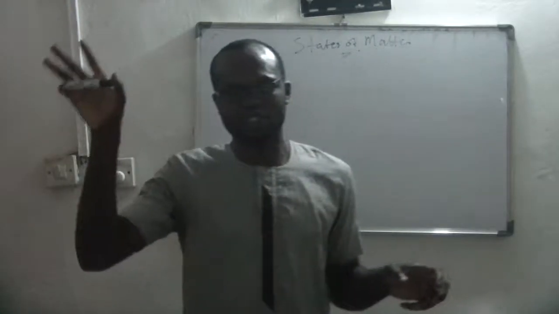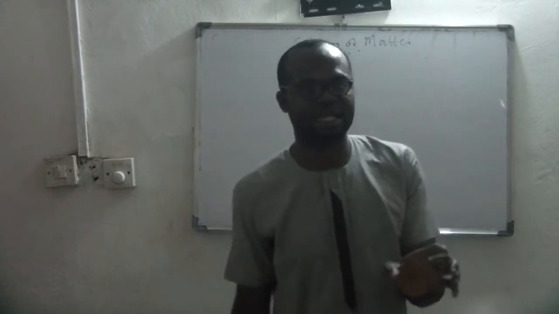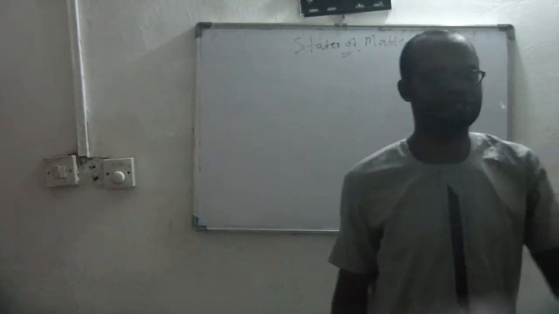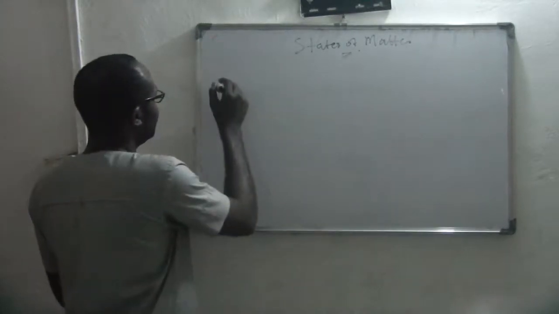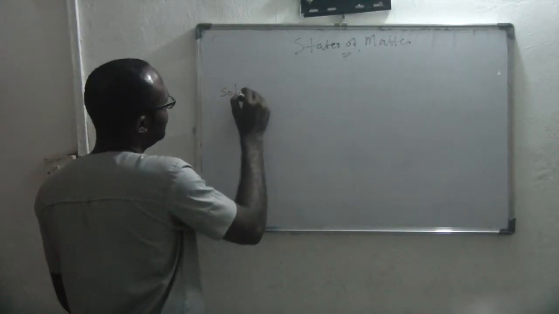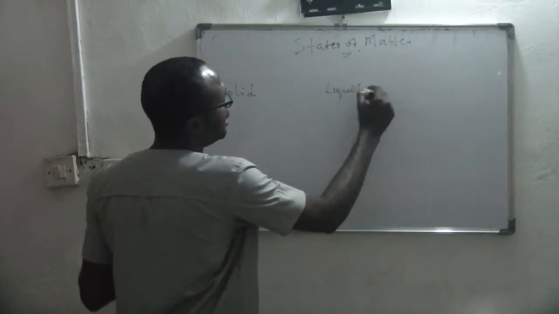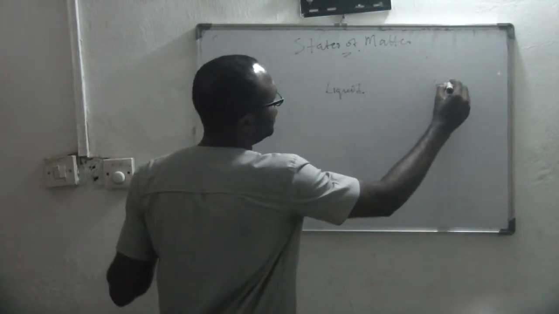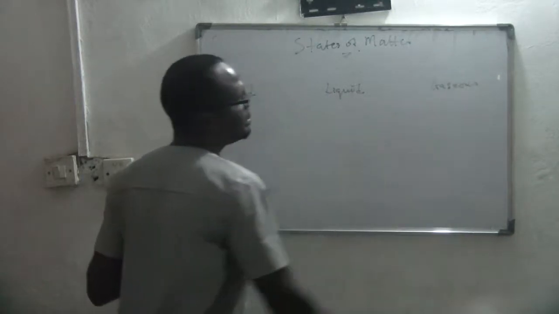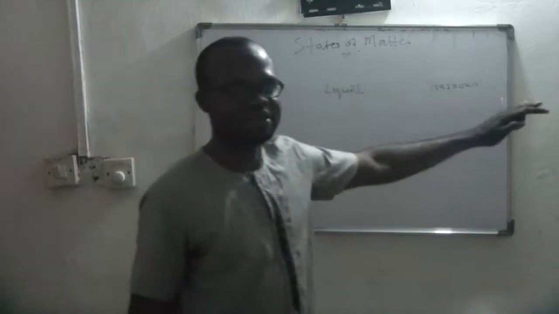We have the solid state, the liquid state, and the gaseous state. So those are the states of matter we have. We have solid, liquid, and gaseous state. So these are the three states of matter.